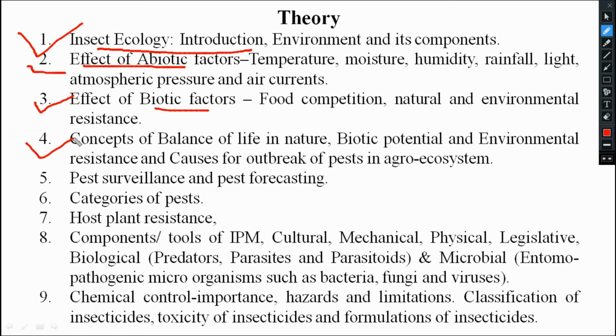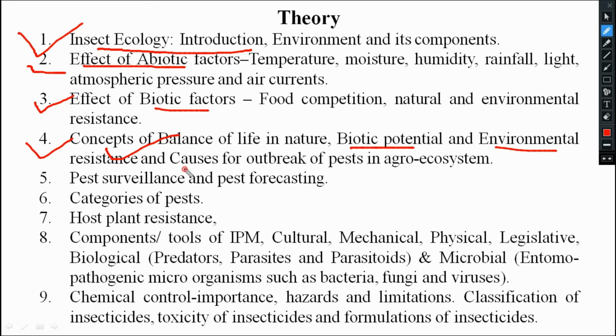Here we will first study what is ecosystem, and how ecosystem is different from ecology. Then what is the balance of life, or the equilibrium state? Everywhere the stability and equilibrium must be maintained. So how can it be managed, how can we define this balance of life, and what are the related factors like biotic potential and environmental resistance. Those things we will understand here in the concept of balance of life. We will also understand some aspects of the life table.